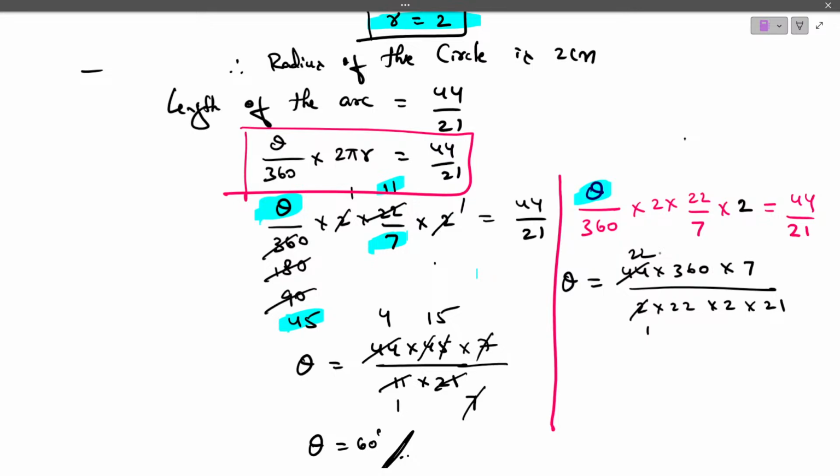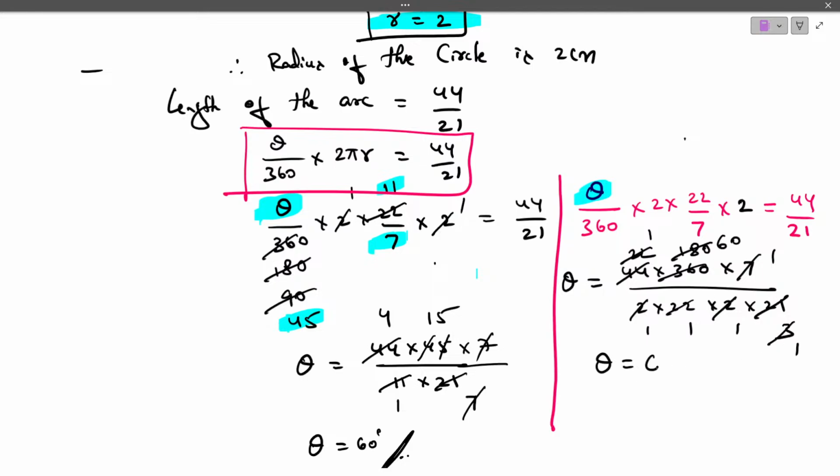Then 2 ones are 2, 2 eights are 16, 0. Then 7 ones are 7, 7 threes are 21, 3 ones are 3, 3 sixes are 18.